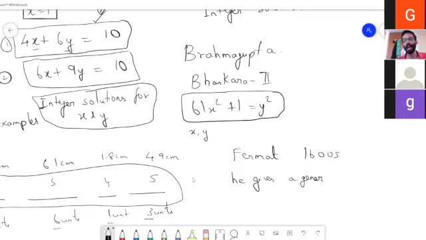Very interestingly, as an example problem, he takes the exact problem which Bhaskara gave: 61x squared plus 1 is equal to y squared. He gives a method and finds some of the solutions for this.